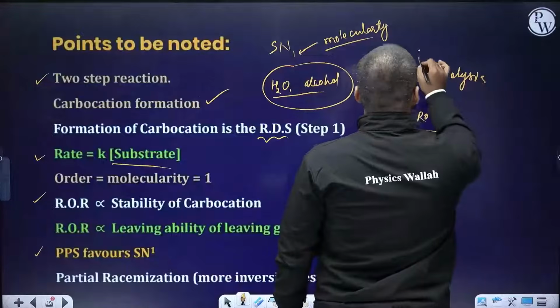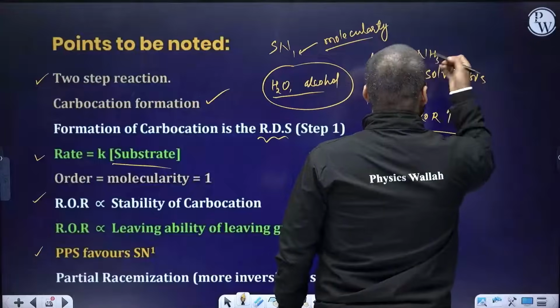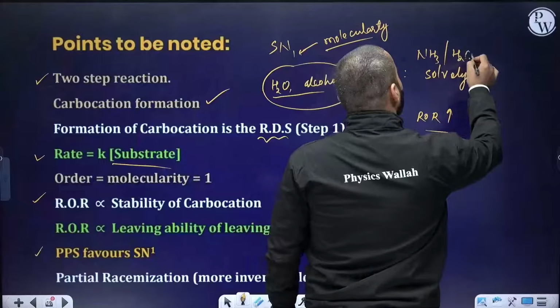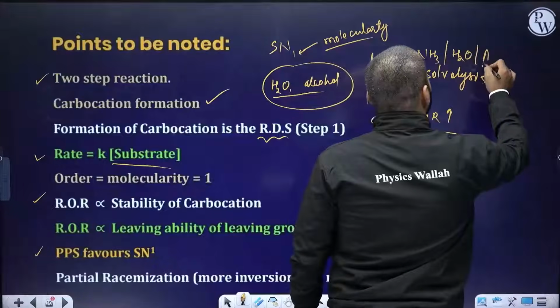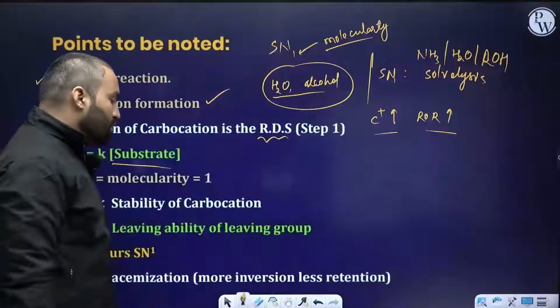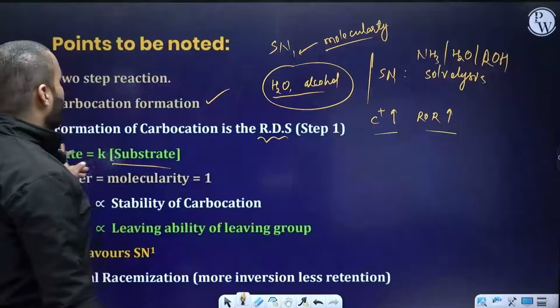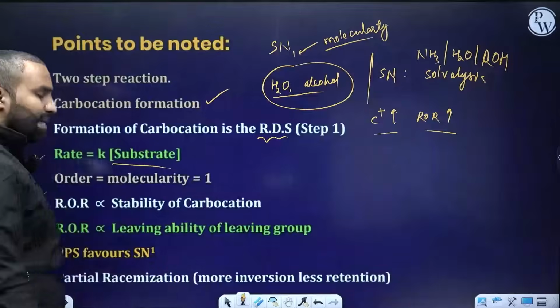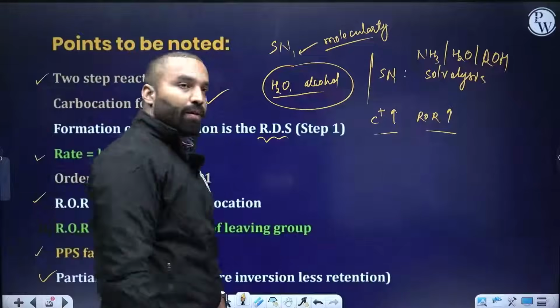Now for solvolysis you can use ammonia as the solvent as well as the nucleophile, or water or any sort of alcohol, ROH. Solvolysis reactions are always first order, always SN1 reactions. You should also know that there is a partial racemization happening, not full racemization.